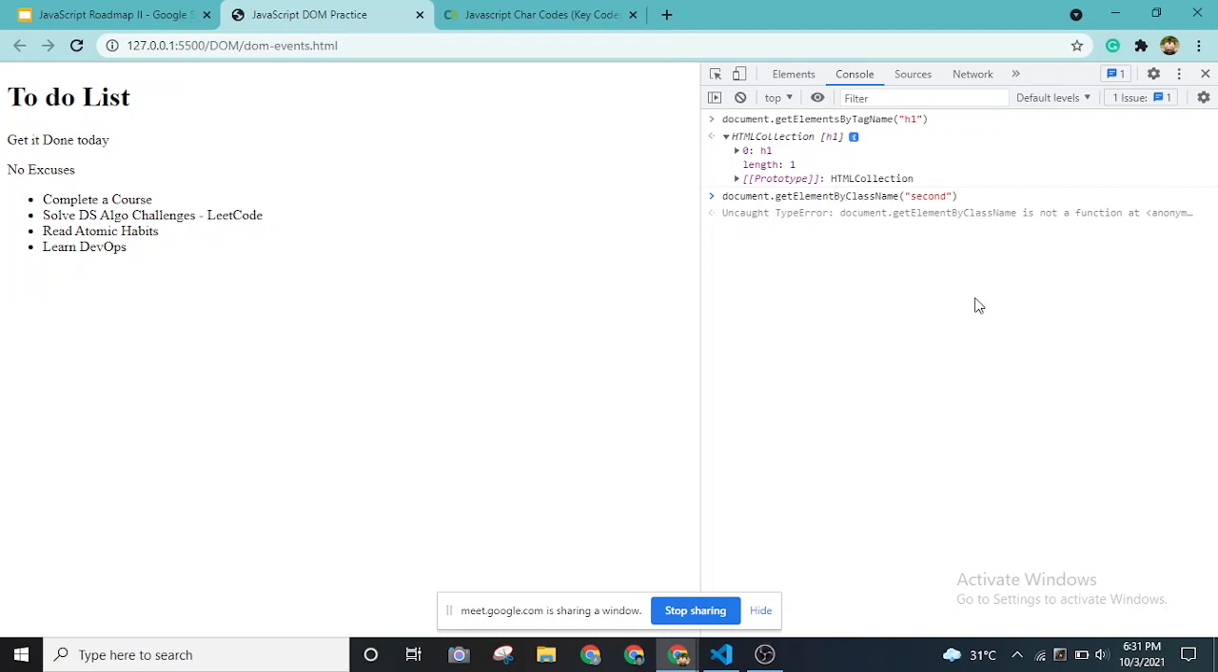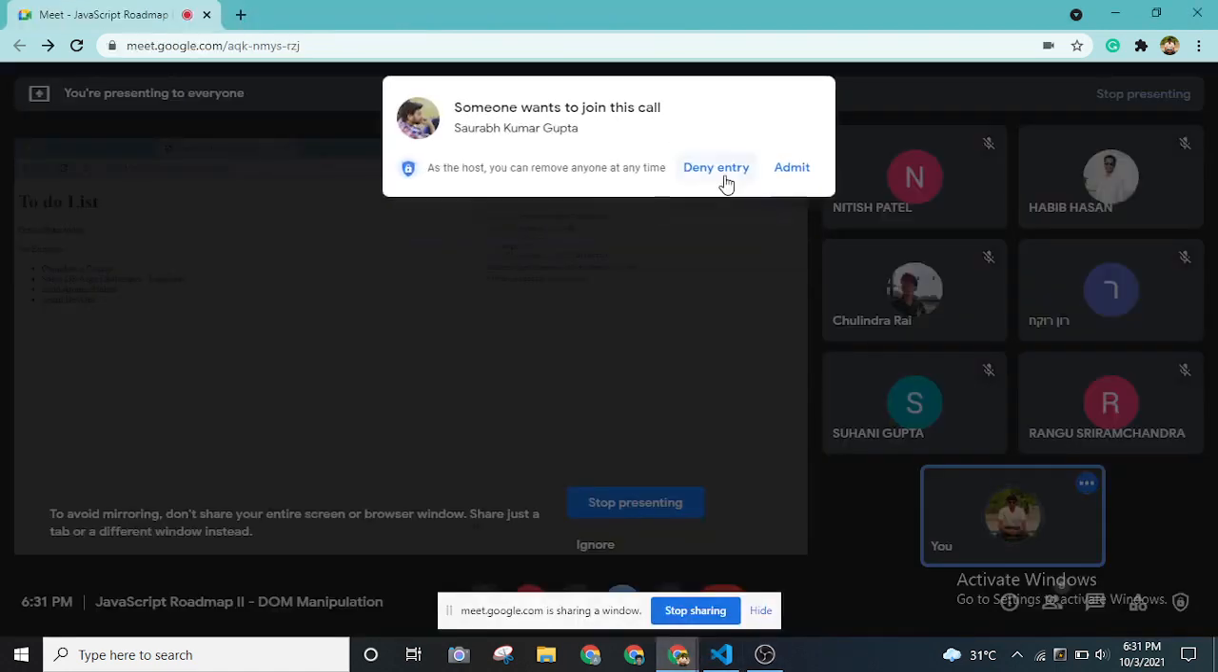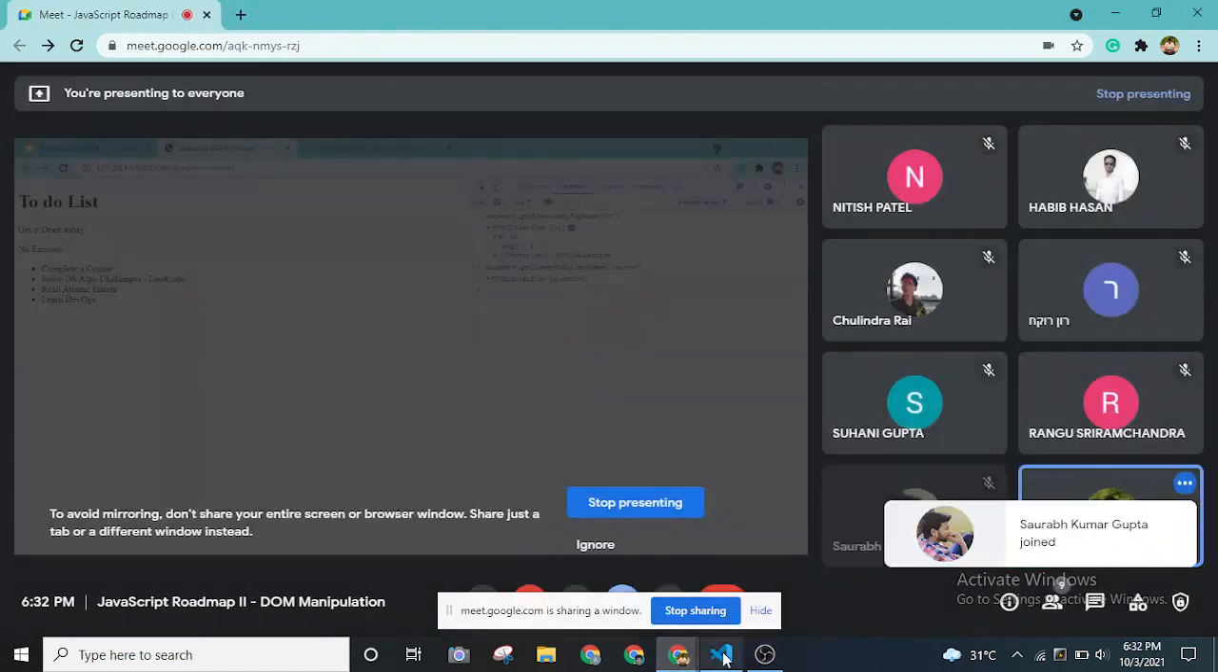Okay, so document.getElementsByClassName. You have to be very careful with the plural that we have here, because JavaScript is case sensitive, right? So the s should be there in both of the code snippets.